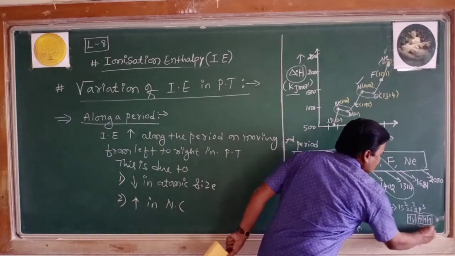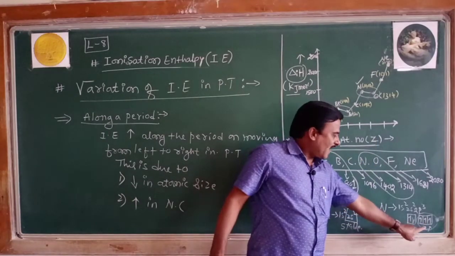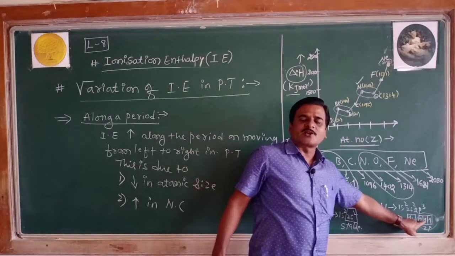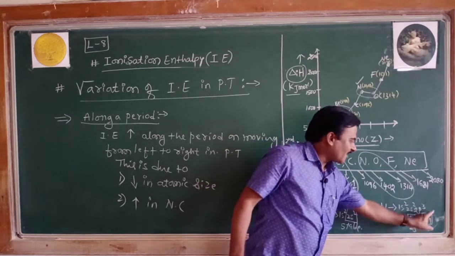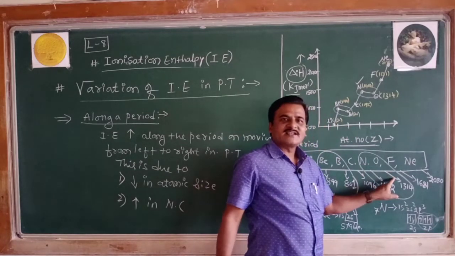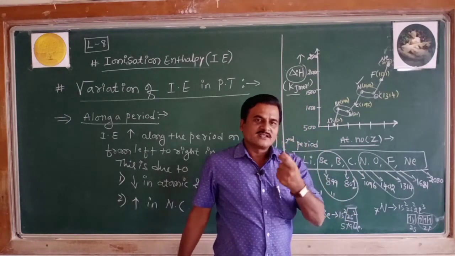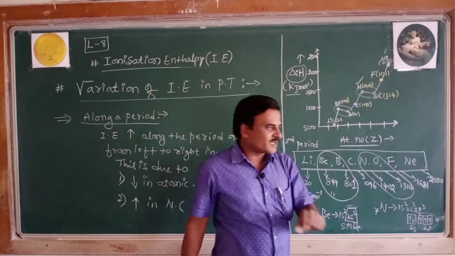The 2p shell has half filled orbitals, which according to Hund's rule is more stable. Therefore, the ionization energy is higher for nitrogen than for oxygen. Give reason question: the ionization enthalpy of nitrogen is more than that of oxygen. Give reason. Because